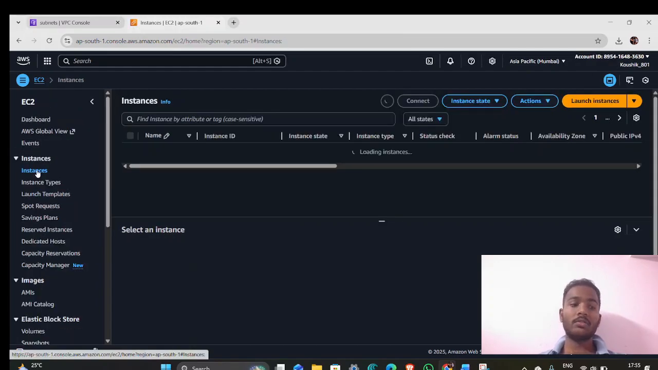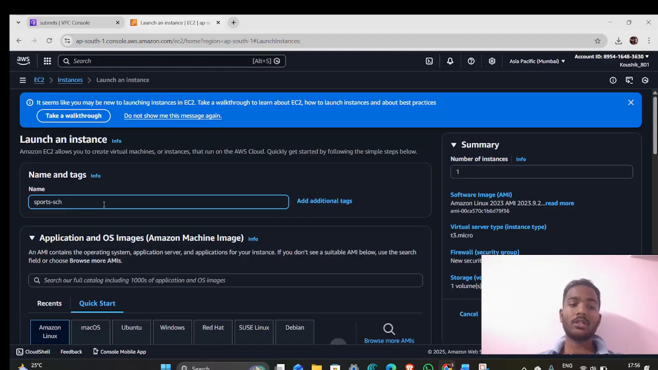Now we go to EC2. EC2 means Elastic Compute Cloud. It provides virtual servers, also called instances, to run applications in the cloud. EC2 is used to host applications, run backend services, process data, and deploy websites. It allows us to scale compute resources up or down based on demand. Why is EC2 used? It is used in web applications, backend APIs, machine learning workloads, and enterprise systems.